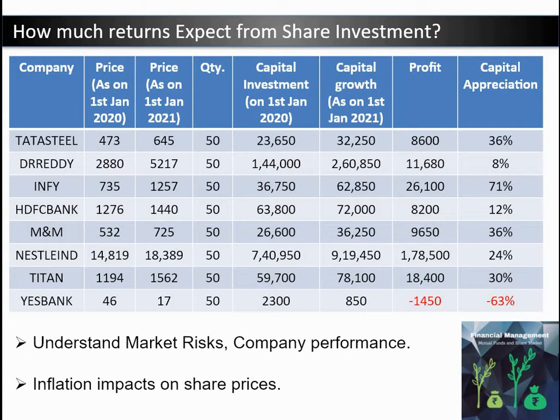So we can see that our capital grows 36%, or I can say our capital appreciation was 36%, which is much more than any other form of investment. Similarly, Infosys gave whopping returns of 71%. Dr. Reddy's Laboratories gave a decent 8% returns, whereas HDFC Bank gave 12% returns. Mahindra & Mahindra gave 36%, Nestle India 24%, Titan 30%. So as we saw, most of the companies gave good returns.